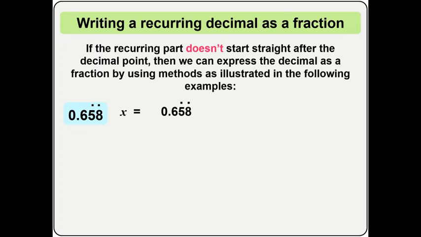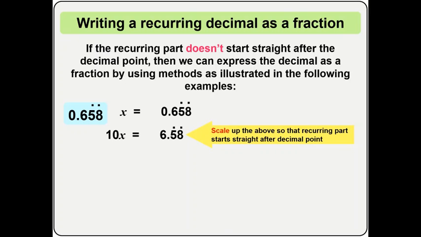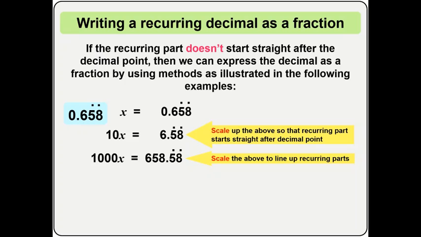Okay, and when you do that, you scale up. Now when you scale up by 10, what do you have? 6.58. Now in this case, if you scale up for the next one, which is going to be 100x, you'll be having 65.58, which is not right, but you want to do it rightly. You will scale up so that you can move to the next value, which will be 658.58. How do you get to 658.58?